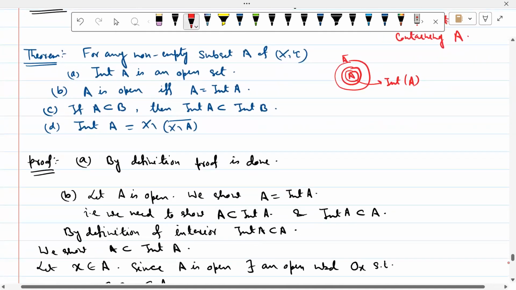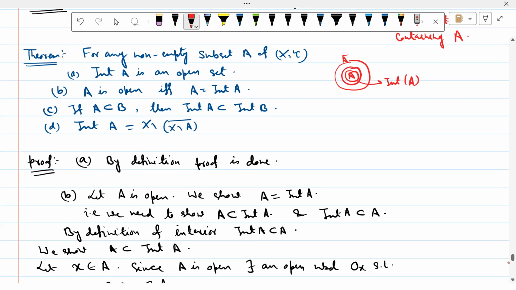Next, there is a theorem: for any non-empty subset A of X tau, int A is an open set, and this is very clear from the definition. The int A is an open set because প্রত্যেকটা point হচ্ছে interior point. Interior মানে set of all interior points. তো প্রত্যেকটা পয়েন্টকে ঘিরে আমি একটা ওপেন সেট পাবো যেটা ওই সেটের ভেতরে থাকবে। Therefore this is the definition.